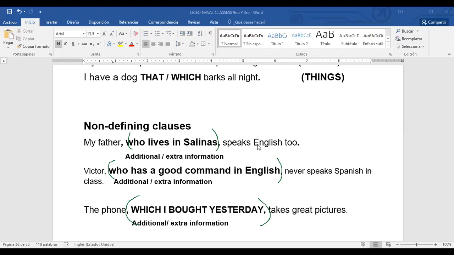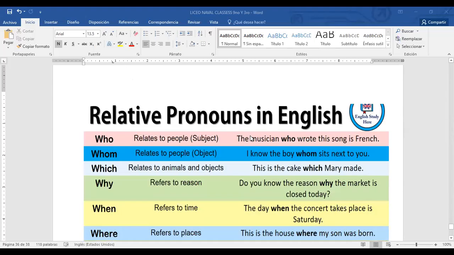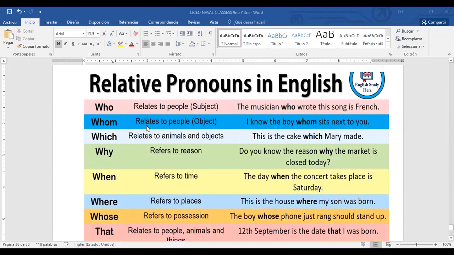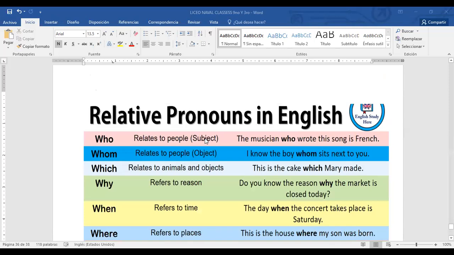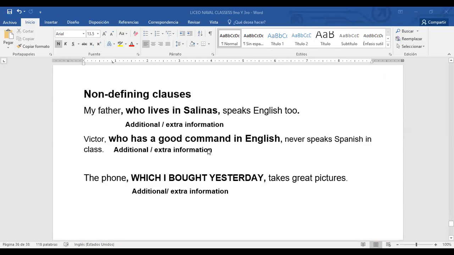Okay. Just to remind you, the relative pronouns in English are: who relates to people, whom relates to people too, but the difference is who is for the subject and whom is for the object. Which relates to animals and objects. Why refers to reason. When refers to time. Where refers to places. Whose refers to possession, and that relates to people, animals, and things. Okay? Good.